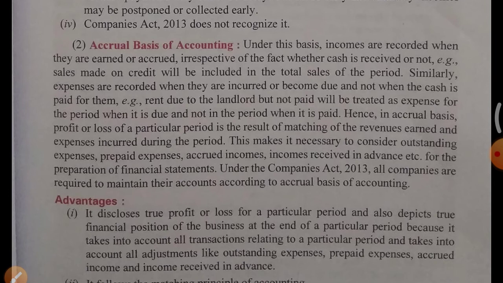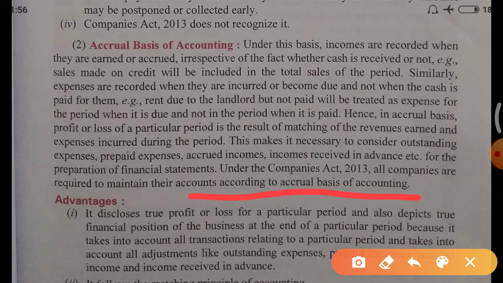You will show 10 months rent as cash paid and 2 months rent as outstanding rent, but you will record full rent. Hence, in accrual basis, profit or loss of a particular period is the result of matching the revenues earned and expenses incurred during the period. This makes it necessary to consider outstanding expenses, prepaid expenses, accrued incomes, or income received in advance for the preparation of financial statements. Under the Companies Act 2013, all companies are required to maintain their accounts according to accrual basis of accounting.